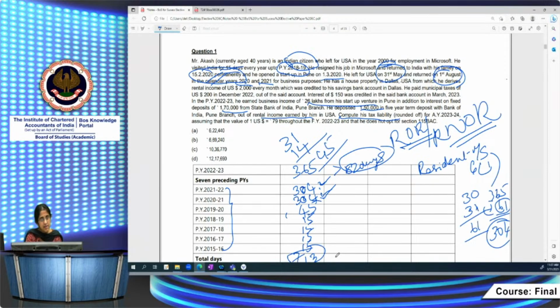1920 is the year in which he came back to India. So from 15th to 2020, I have to take from that to 31/3/2021. That is 31 days in March and 14 days in February, 45 days. So previous year 1920, it's 45 days.